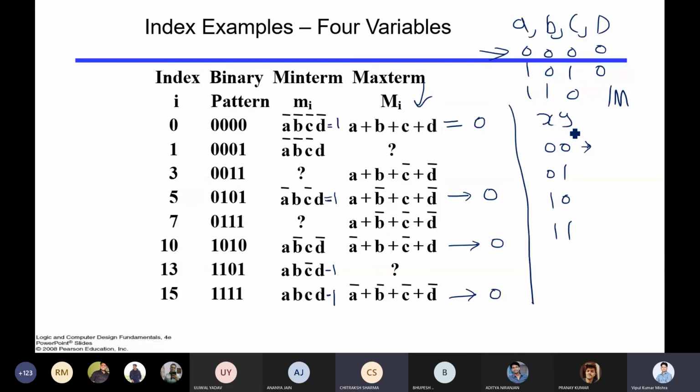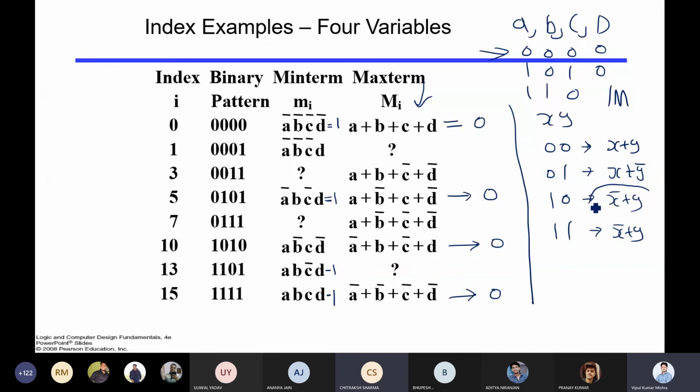Max term means in this representation, complement. So sir, x plus y. Correct, plus y. Right. What about this? Plus y bar. What about this? x bar plus y. What about this? x bar plus y bar.